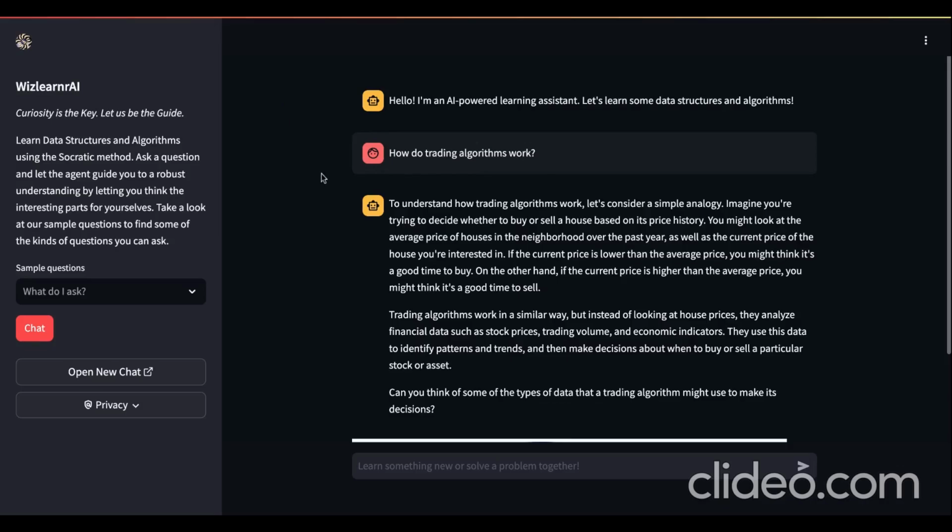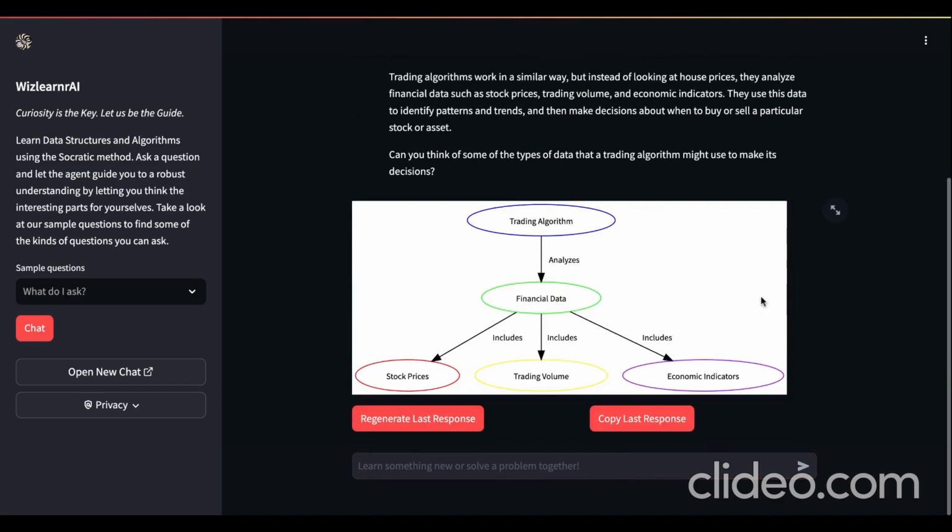Hi, let's learn about WizLearnrAI, your Socratic tutor to guide you through all your queries. You can type in your queries over here or respond to the previous conversation. Here we are trying to understand how trading algorithms work, and the tutor is really asking some meaningful questions to help us understand the concept. There is also a mind map to help us visualize the conversation summary so far.